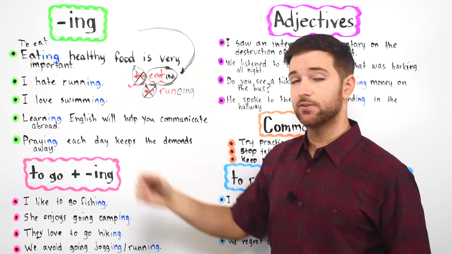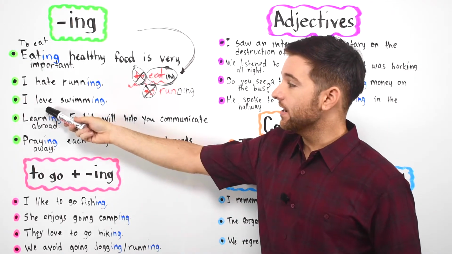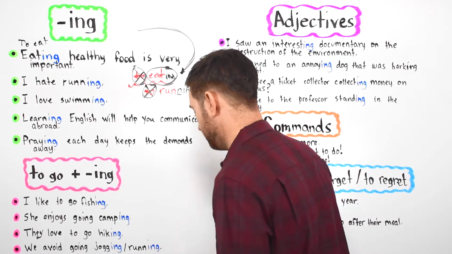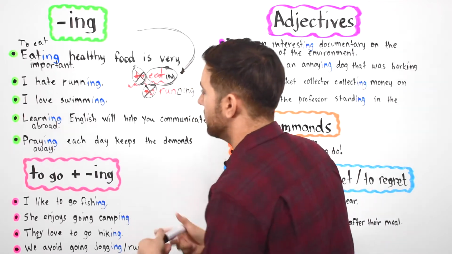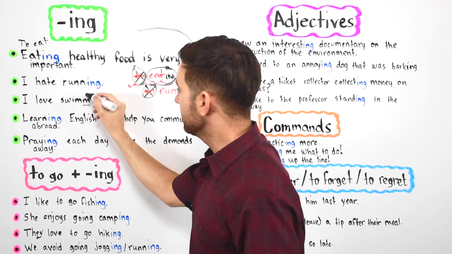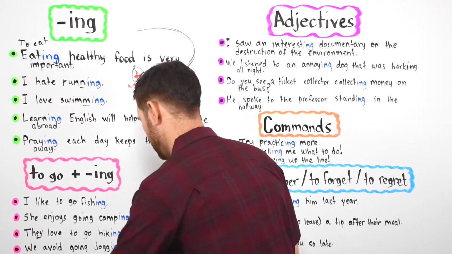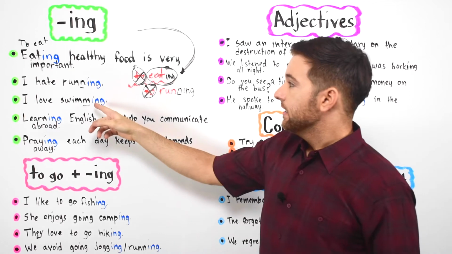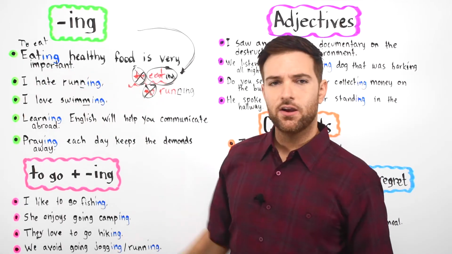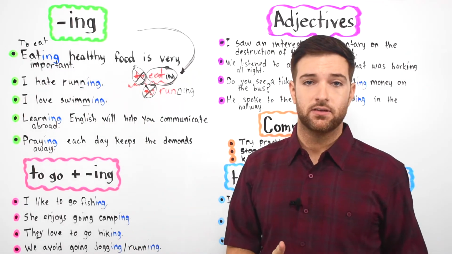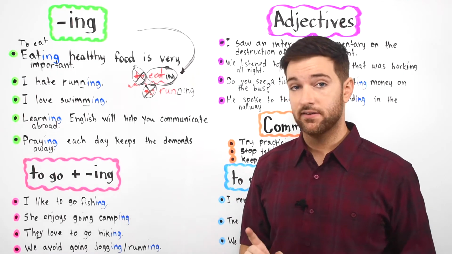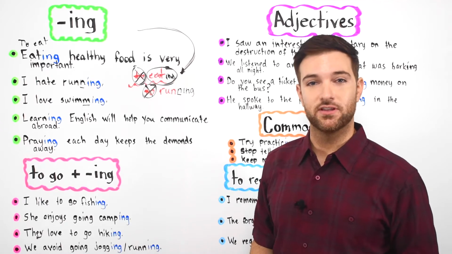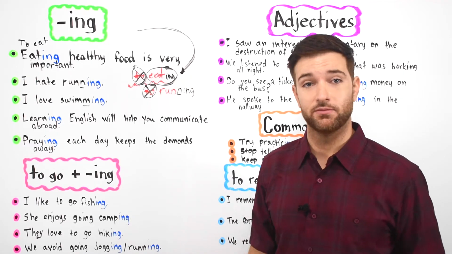Next, similar sentence. I love swimming. Swimming comes from the verb to swim. You can see here that we also add an M, kind of like what we did here with the N, but swimming with ing. So same sort of thing. Now, swimming, running, eating, are they verbs or are they nouns? That's right, they're nouns. They are not verbs, but they express the same actions like verbs do, but they're nouns.